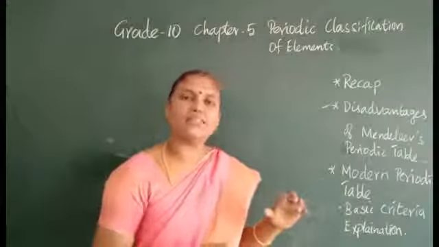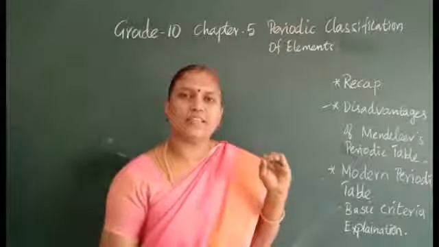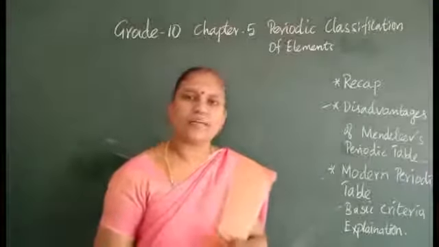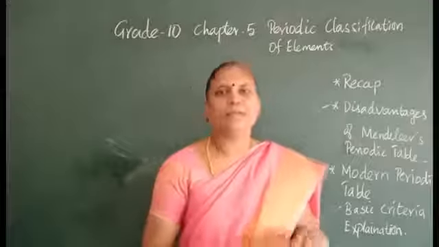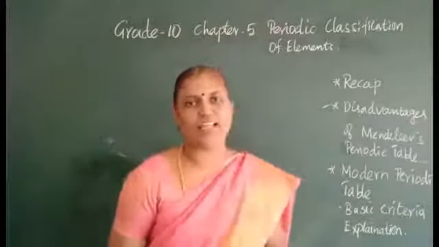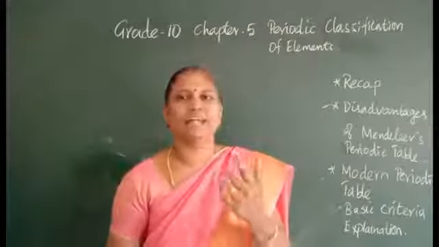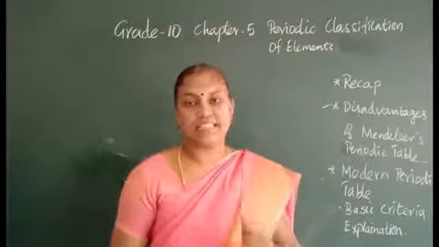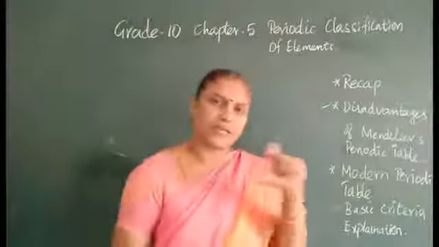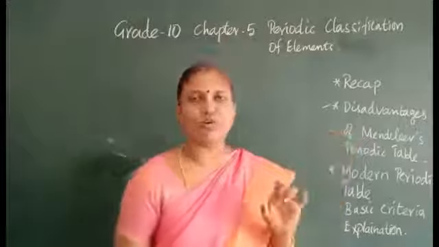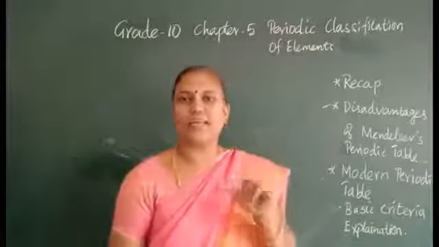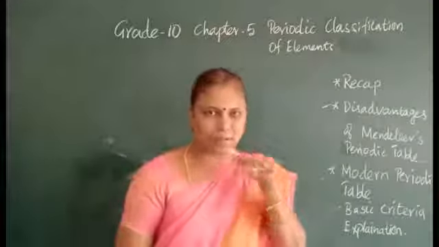How he arranged the elements, the position of elements in the modern periodic table. How many groups are there? 18 groups. How many periods? 7 periods. In the group, the number of shells increases by 1 unit, but it has the same number of valence electrons, so the valency is the same. In a period, the horizontal row, the atomic number increases by 1 unit, 1 electron increases, but it has the same number of shells.